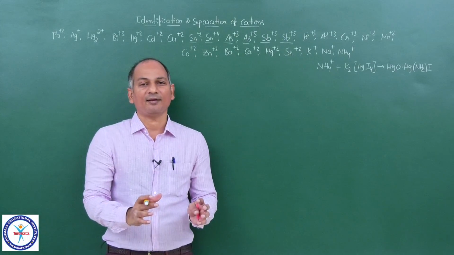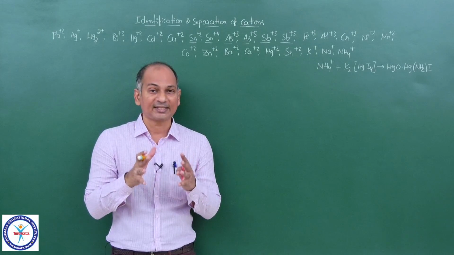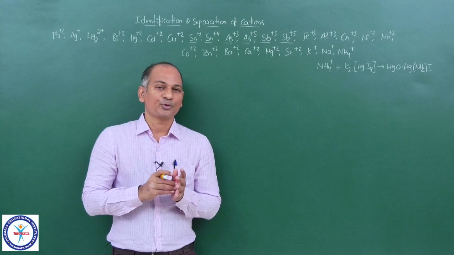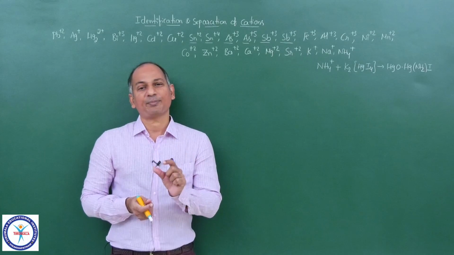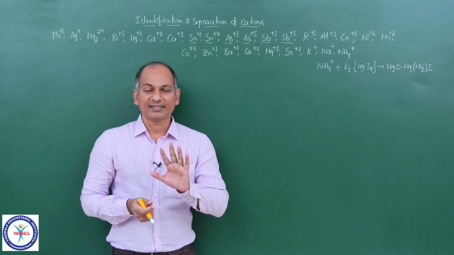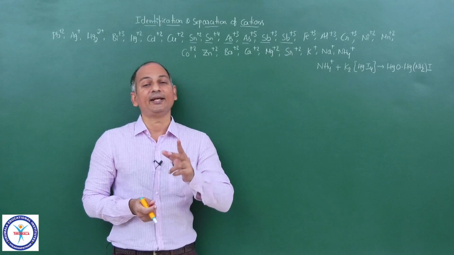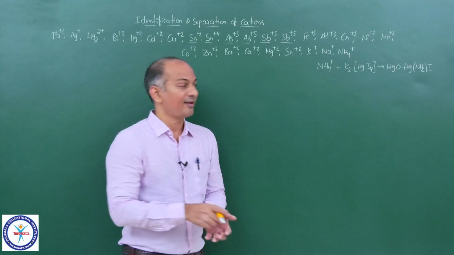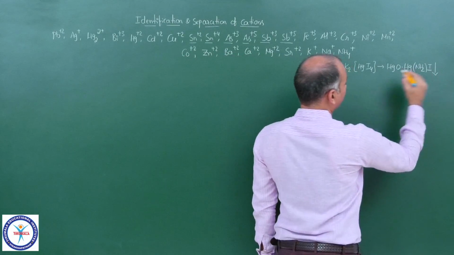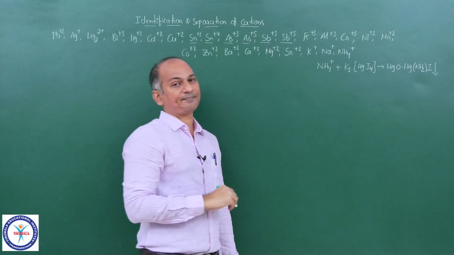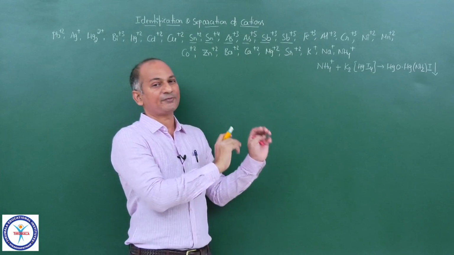And you won't get any gas evolution in the case of Nessler's reagent particularly. So at the beginning, let us test for NH4+ with Nessler's reagent, and with that the NH4+ is both identified as well as separated, because this is a brown colored precipitate. Okay, so that is all about NH4+.